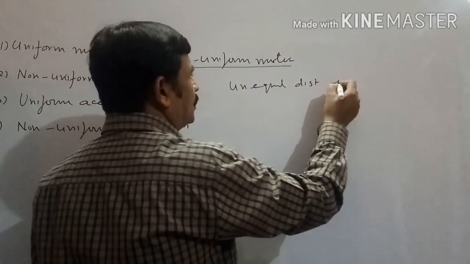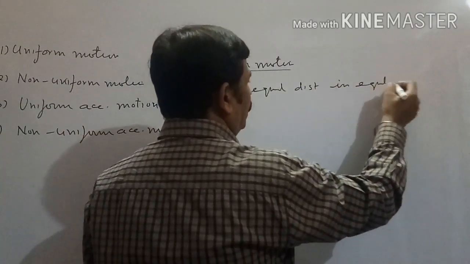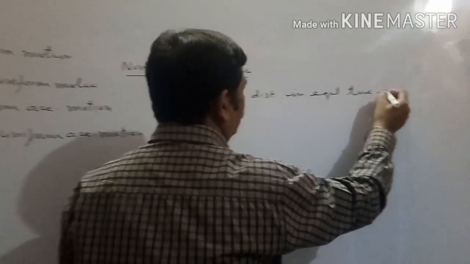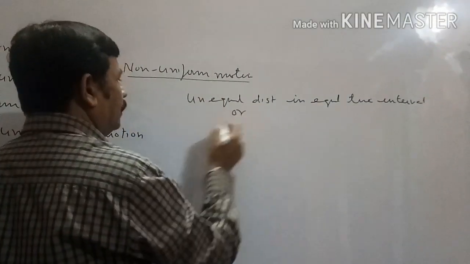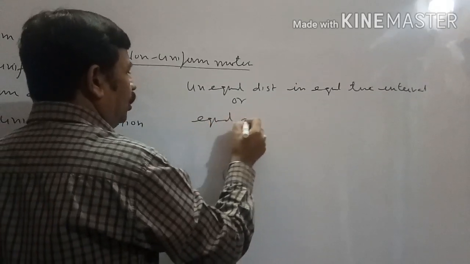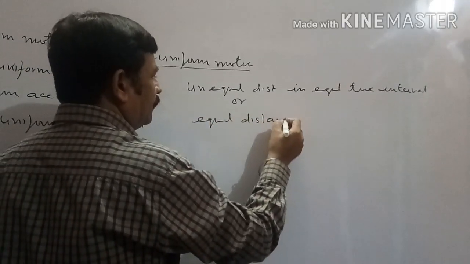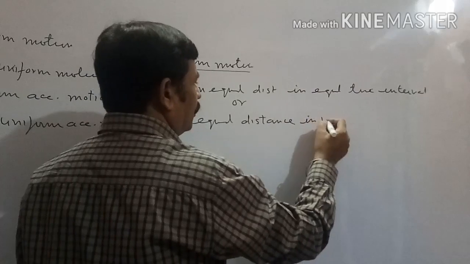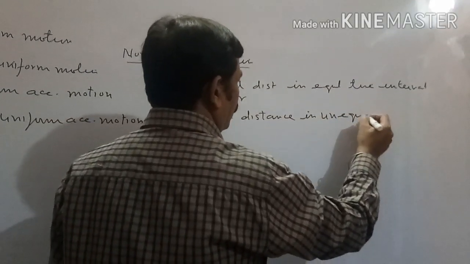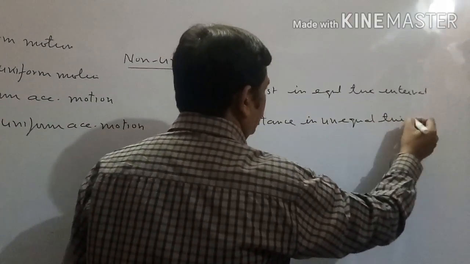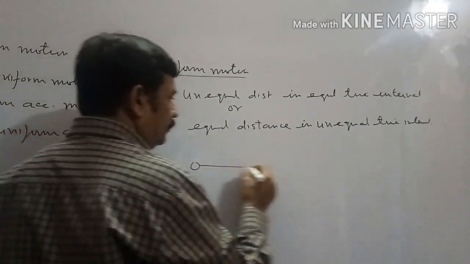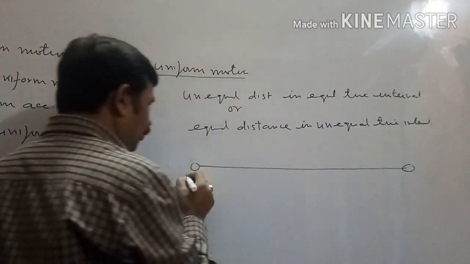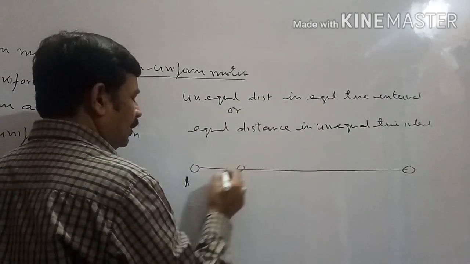Unequal distance in equal time interval, or equal distance in unequal time interval. For example, this is a track, the body starts motion from A.